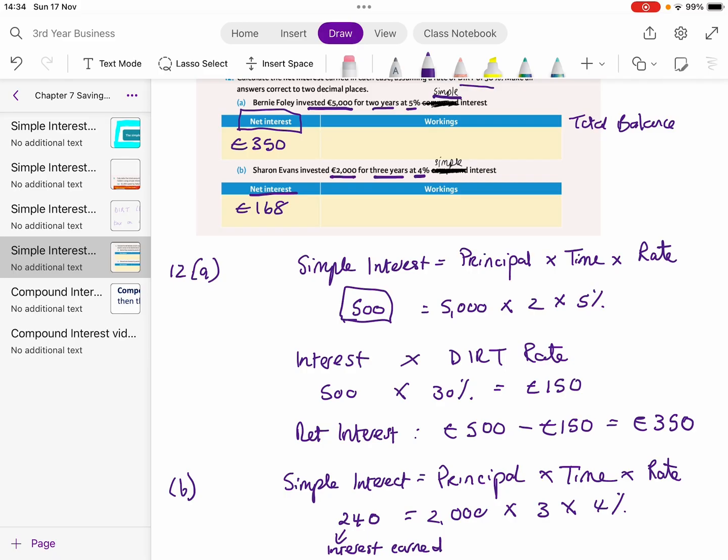That would be my €5,000 plus my €350, which gives me a figure of 5,350. If I was asked in part B, it would be my original amount of 2,000 plus my net interest of 168. And that is simple interest with DIRT.